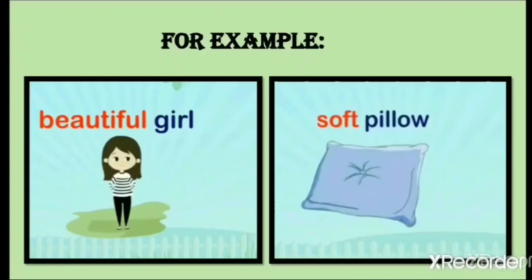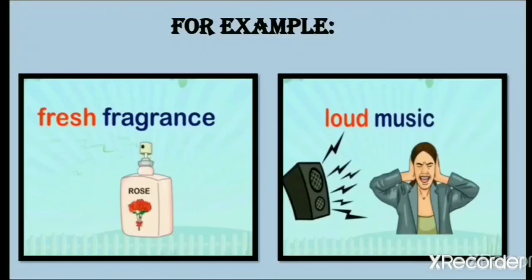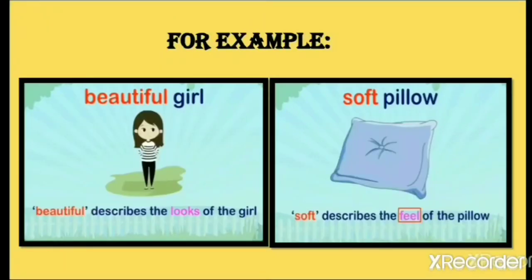So let's look into a few more examples. Here we have fresh fragrance, loud music. Here the word fresh and the word loud are used as adjectives. Now here we will see the beautiful girl which we have just seen in the picture. The word beautiful describes the looks of the girl.